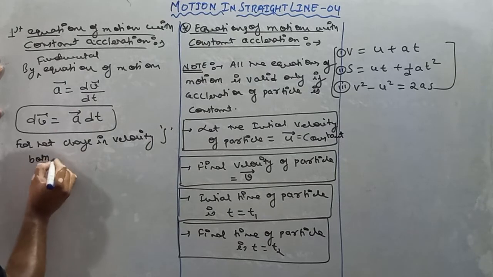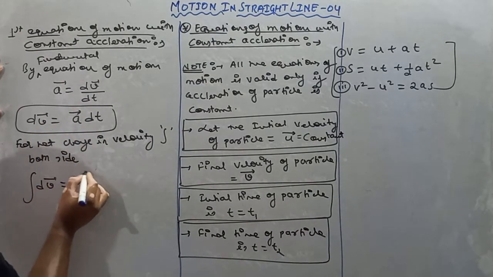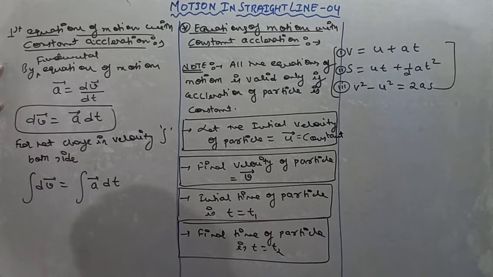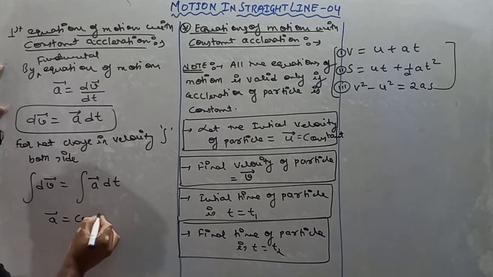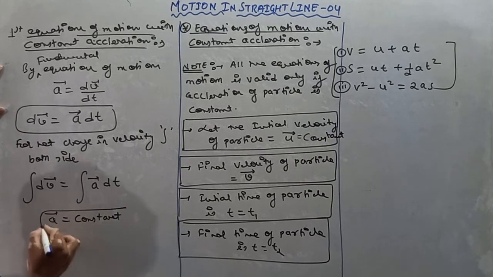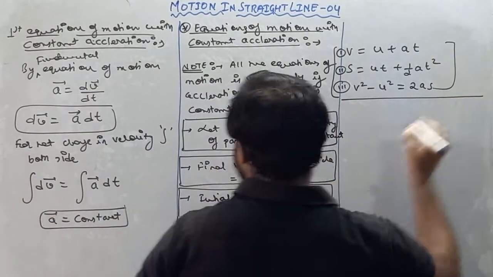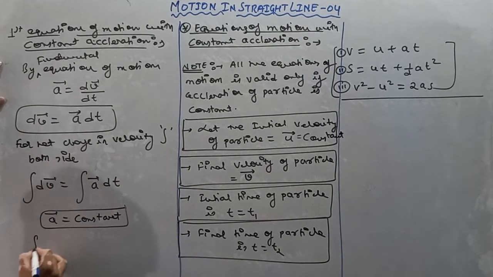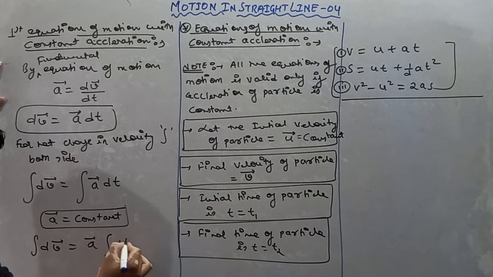integrating both sides, we have to integrate both sides. So integration of dv vector is equal to integration of a vector into dt. Now see, my dear student, I already told you that acceleration always remains constant if we are dealing with equations of motion. So acceleration is constant, so it will come outside, then it will be integration of dv vector is equal to a comes outside and dt.